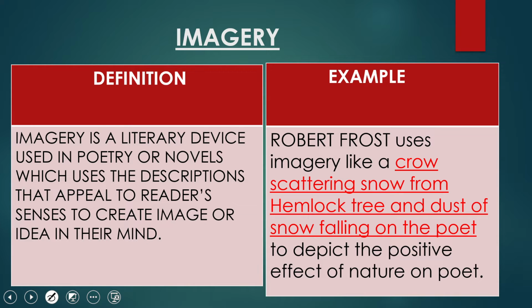The first one is imagery. Before we discuss the example of imagery used in the poem, we'll discuss the definition of imagery. Imagery is a literary device used in poetry or novels which uses descriptions that appeal to readers' senses to create an image or idea in their mind.